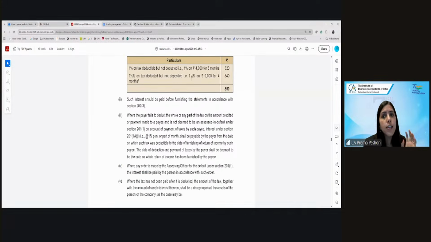So this interest, for example, is mandatory. Interest will be levied. If you don't pay the interest before furnishing the statement, they will send you a notice, or they will issue an order for the default under 201(1A), whereby you will be required to pay the interest. Are we clear?